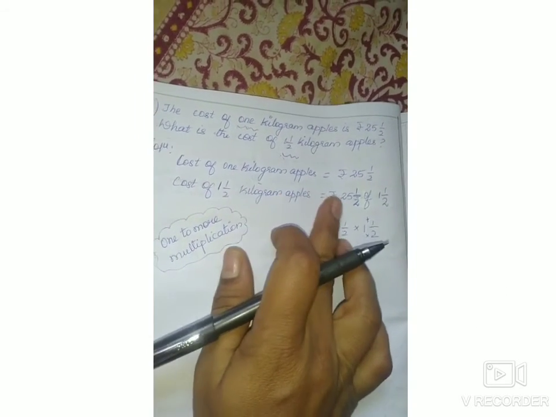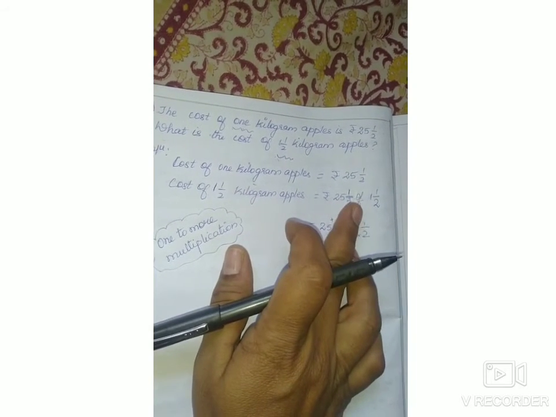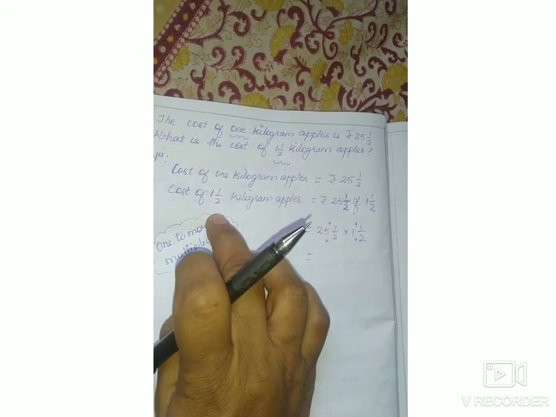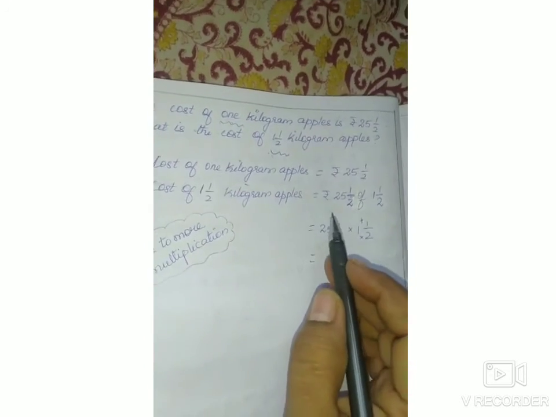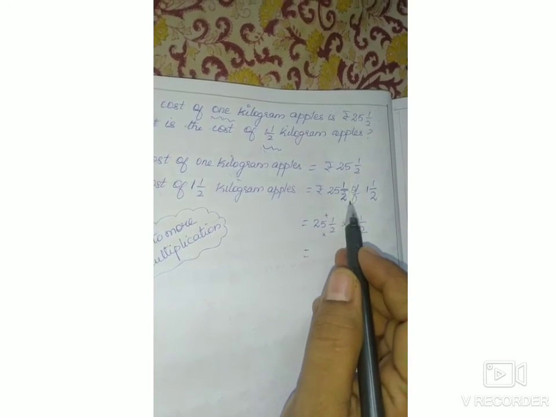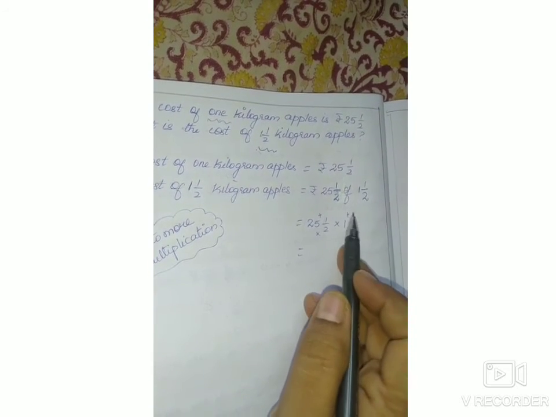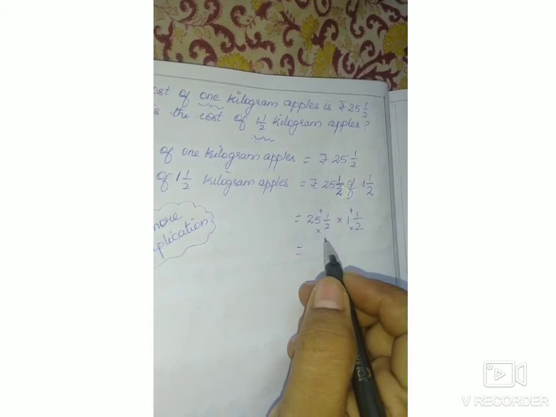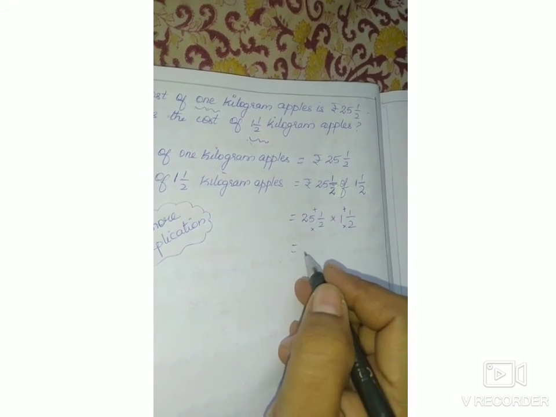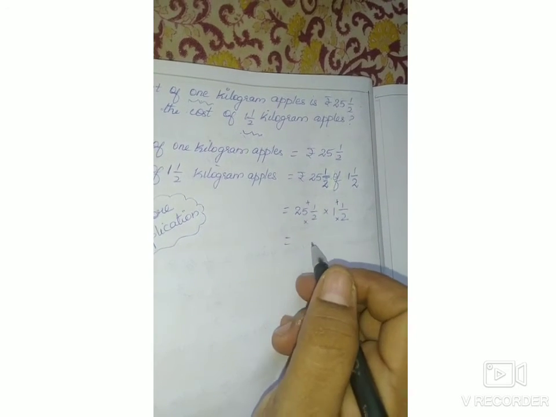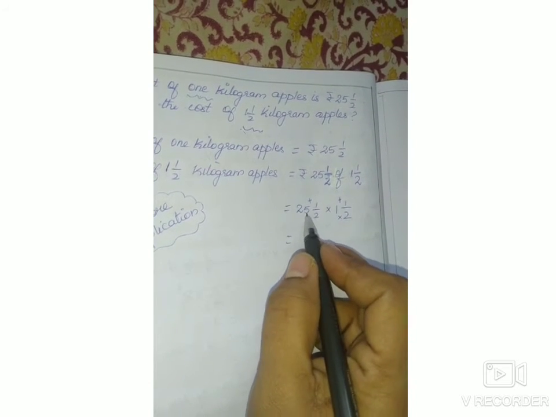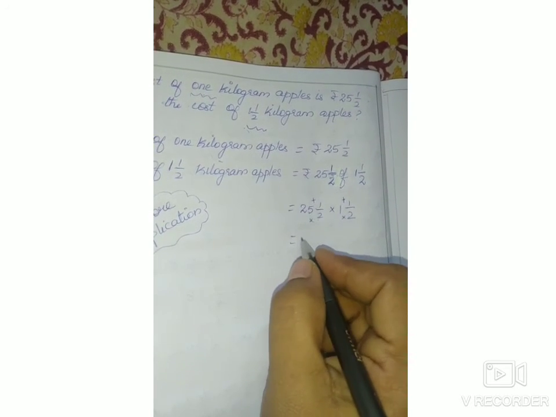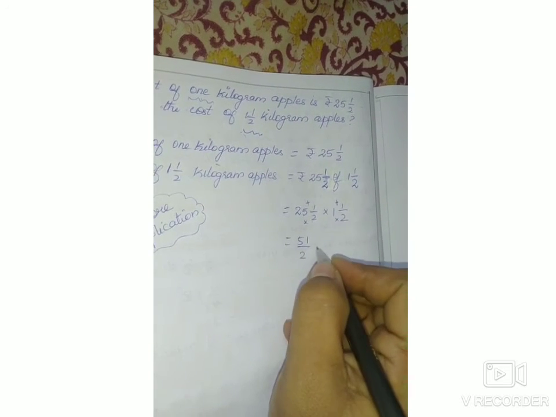Cost of 1 kilogram of apples is 25 and 1 by 2 rupees. Then the cost of 1.5 kilos of apples is how much? So you can multiply this, that is rupees 25 and 1 by 2 times 1 and 1 by 2. So you have to convert these mixed numbers. Okay, children. So here, how can you convert? We know that 2 multiplied by 25 plus 1. 25 2s are 50. 50 plus 1 is 51 by 2.